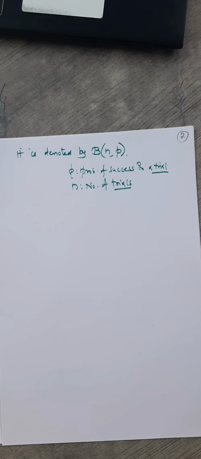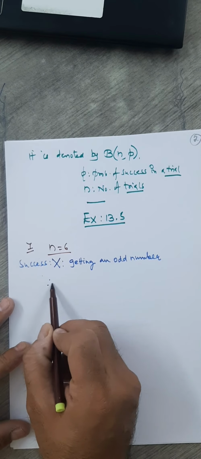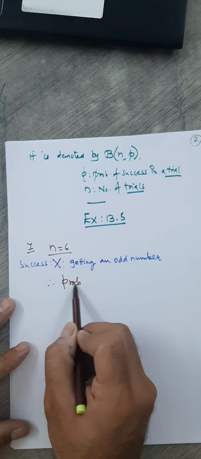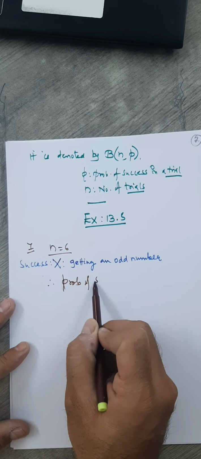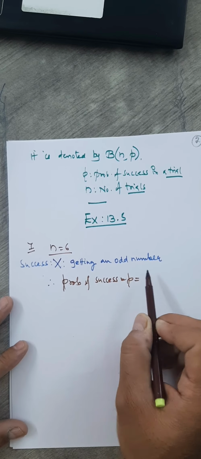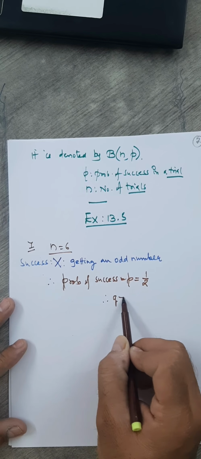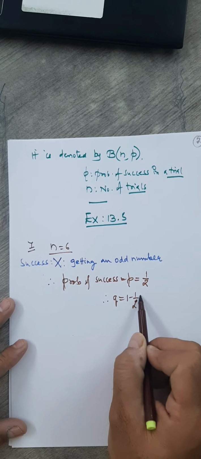Can you tell me what's the probability of getting an odd number in a single trial? It is obviously 50%. So what is P here? Probability of success, that is P equals, you know, half, right? That you know very well. And therefore what is Q? That is 1 minus 1 by 2, which is again half.